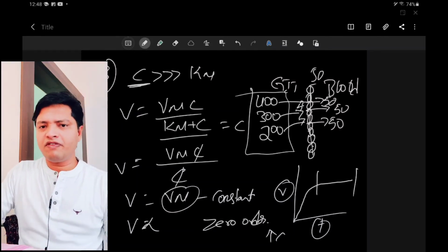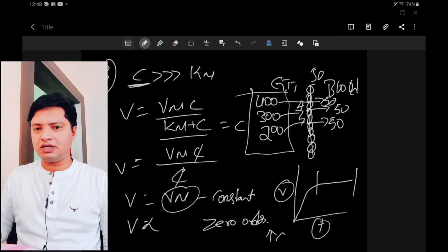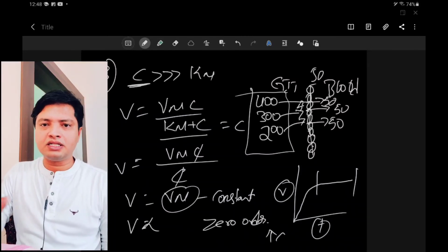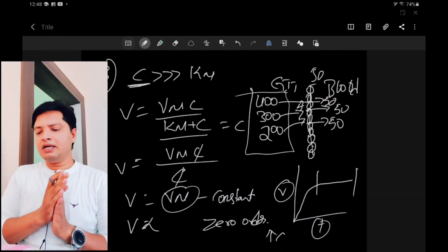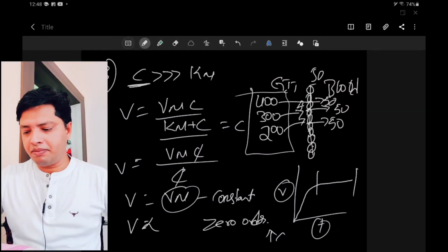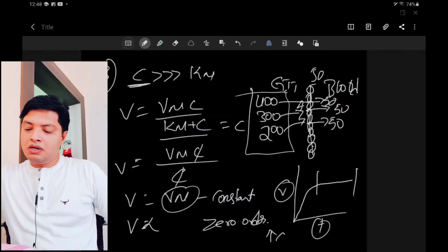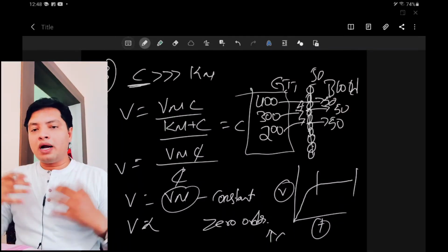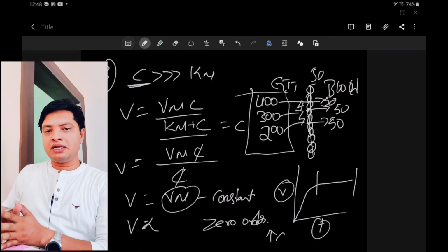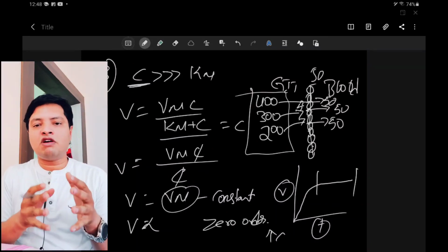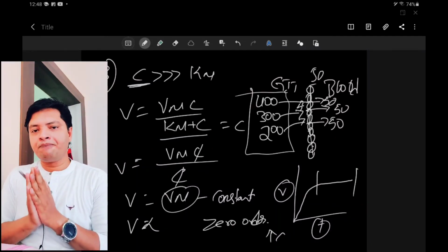Whatever carriers we have, only that number is there, and it is getting saturated. The number 50 that I am saying is just for your imagination. We are making a thought experiment here.